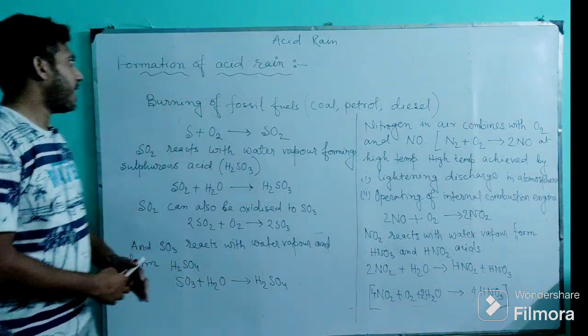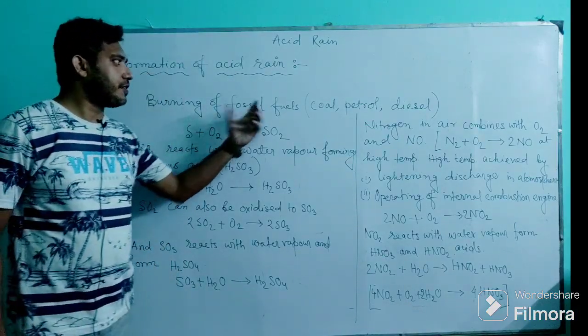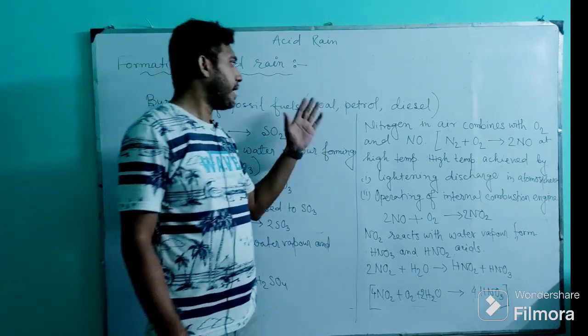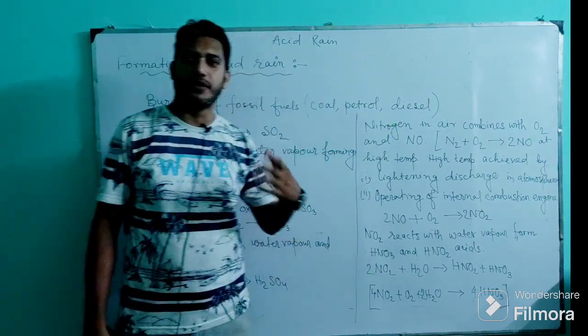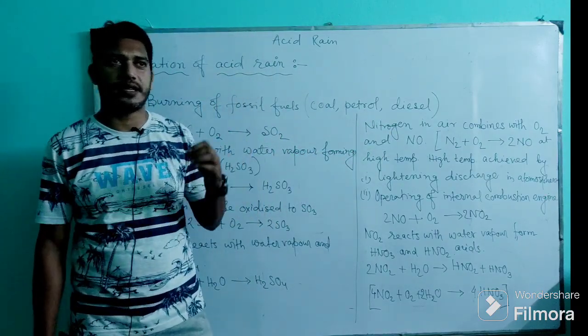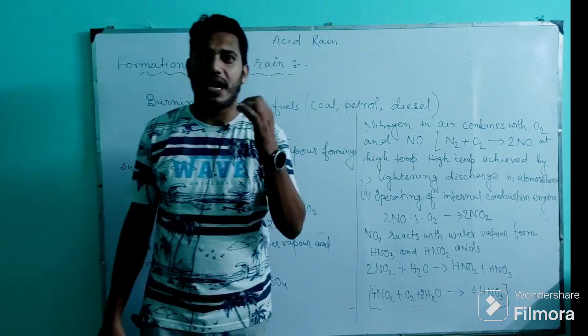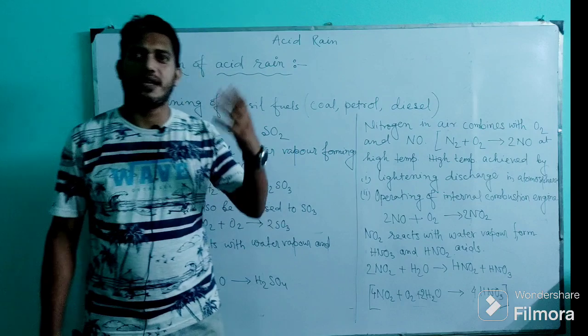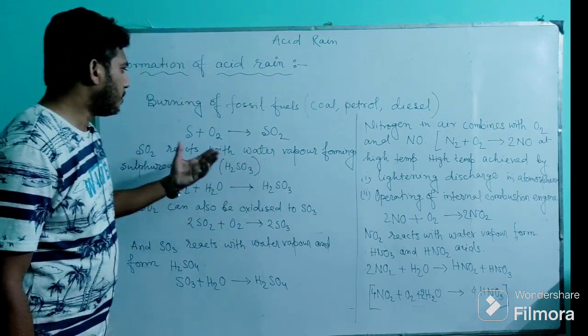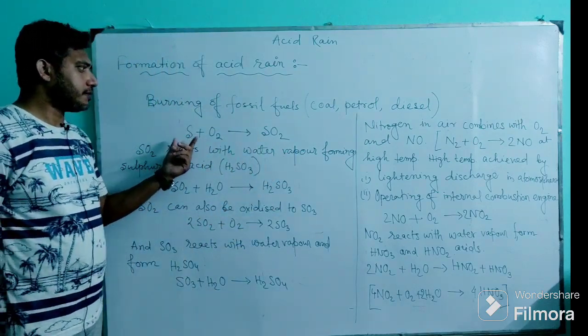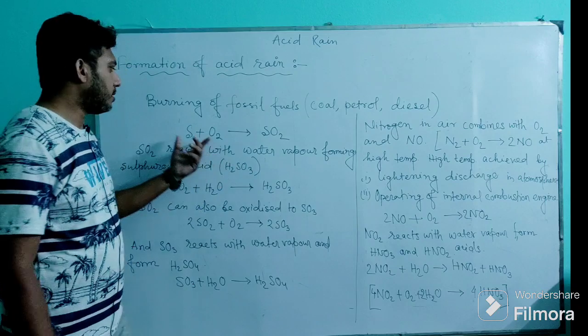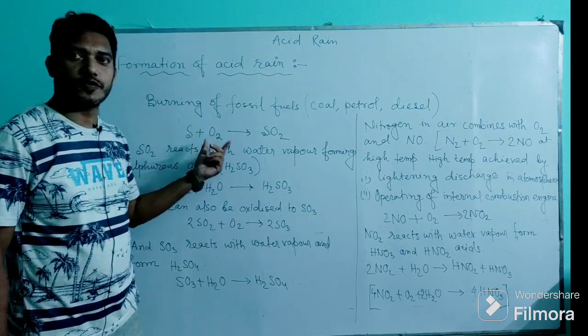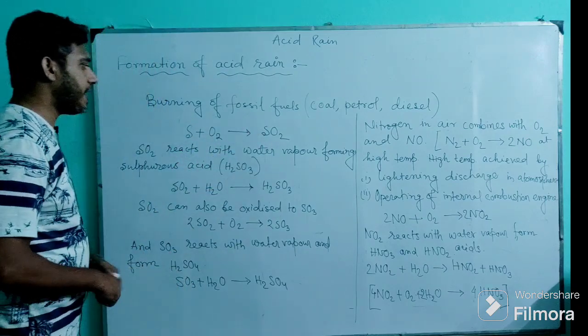Now the formation of acid rain by burning of fossil fuels. Fossil fuels means coal, petrol and diesel, and we know in coal, petrol and diesel there are compounds of carbon, hydrogen, nitrogen and sulfur, and some oxygen. So when sulfur is released, it reacts with oxygen in the atmosphere and forms sulfur dioxide.